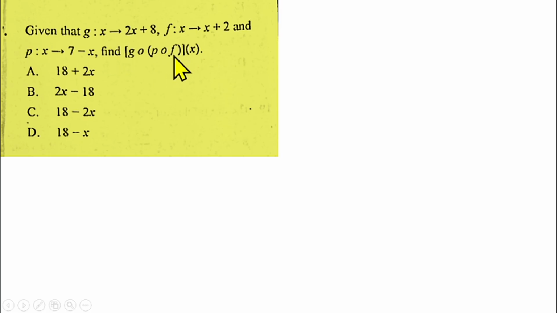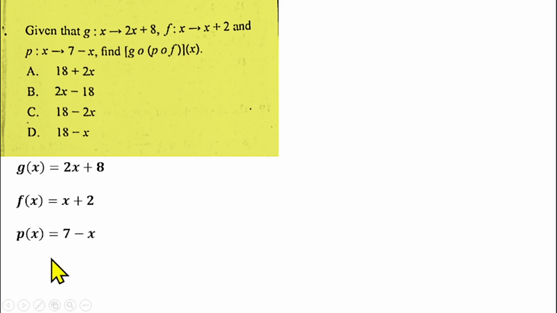So I'm going to put f of x into p of x. What does that mean? f of x is here x plus 2. I'm going to put that into this p of x. That is, wherever I see x, I'm going to replace it with x plus 2. So you have g of x to be this, f of x to be this, p of x to be this. I'm going to start with the inner one, which is p of f. So I'm going to put f of x into p of x.